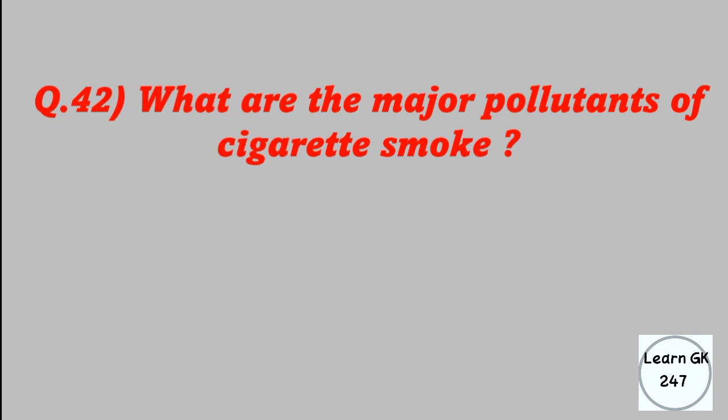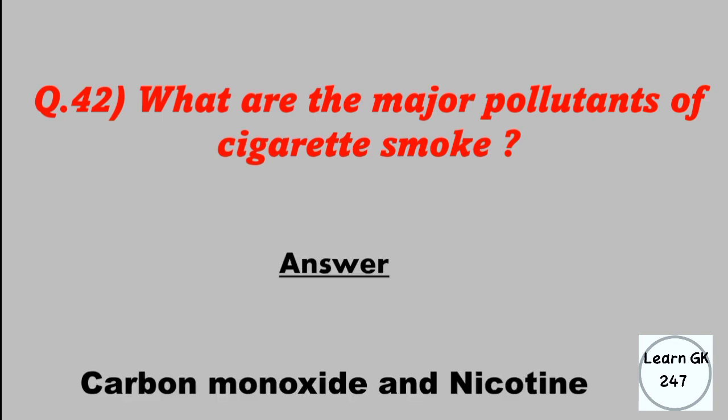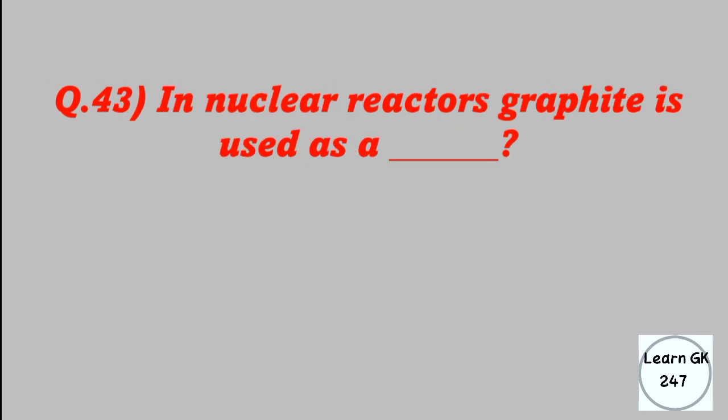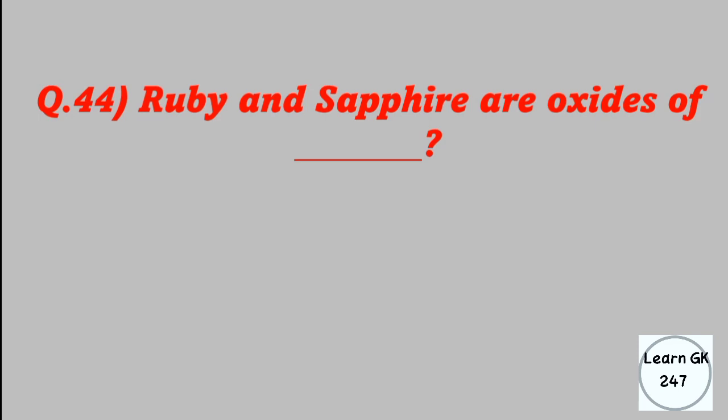What are the major pollutants of cigarette smoke? Answer: carbon monoxide and nicotine. In nuclear reactors, graphite is used as a? Answer: moderator. Ruby and sapphire are oxides of? Answer: aluminium.